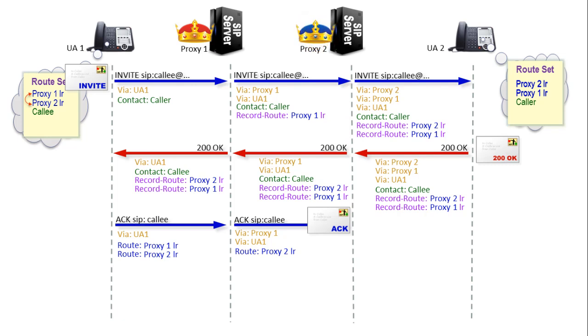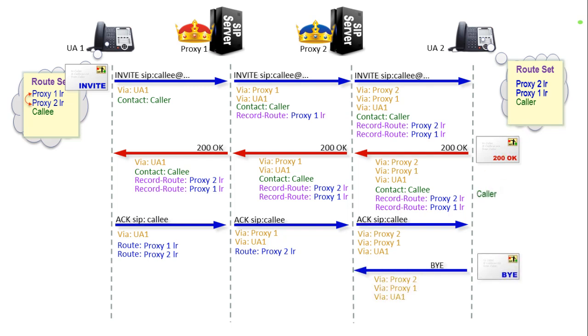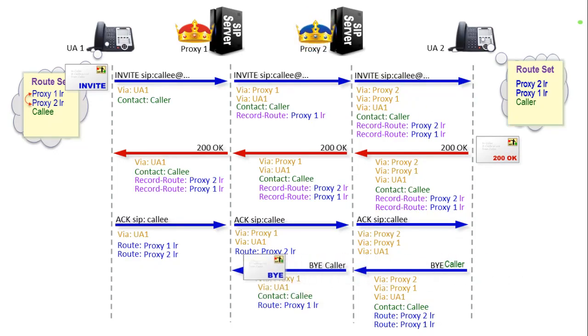Great, says proxy 2. I'm getting subsequent requests. Now I can do clever things if I like. And with that, it removes its route header and proxies the request downstream. With no more route headers, the request is once more routed to the address in the request URI. From here on, all subsequent requests are processed the same way, routed to the server addresses copied from the route set as route headers. Each server strips its own route header and passes the request on till finally all route headers are gone and the request is routed once more to the request URI. Cool.